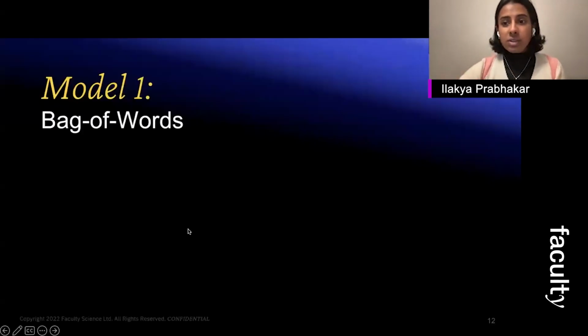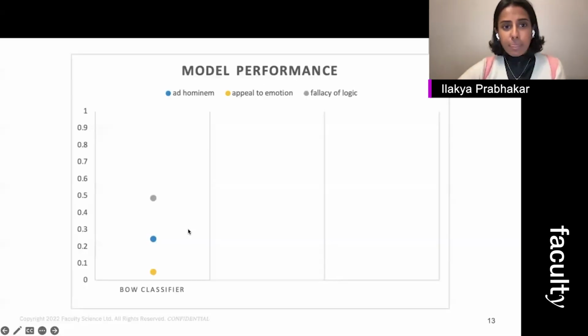So the first model I used as a baseline was an old school NLP model called the bag of words. Now here I'm showing model performance, 1 being perfect, 0 being always wrong. And for each tactic, we can see that this bag of words model does not do very well. We're always getting performance lower than 0.5. So we can definitely do better than this.